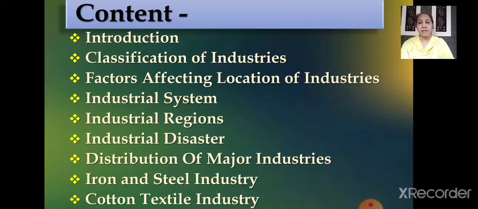After the industrial system, you will be learning about the industrial regions. Then we have the topic industrial disaster. After that, we will be learning about the distribution of major industries. In that, we will be learning about the two main ones, that is the iron and steel industry, and then the cotton textile industry. So children, let's begin with the introduction first.